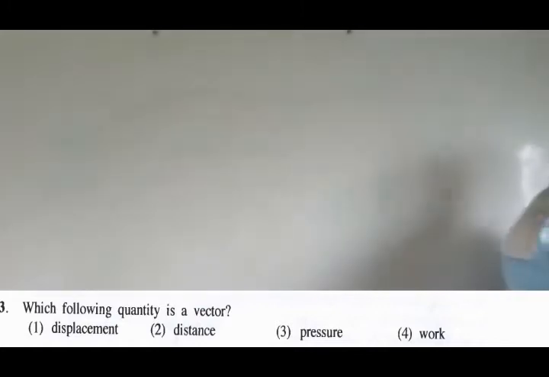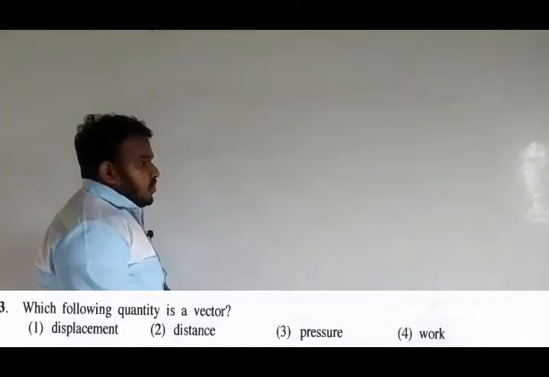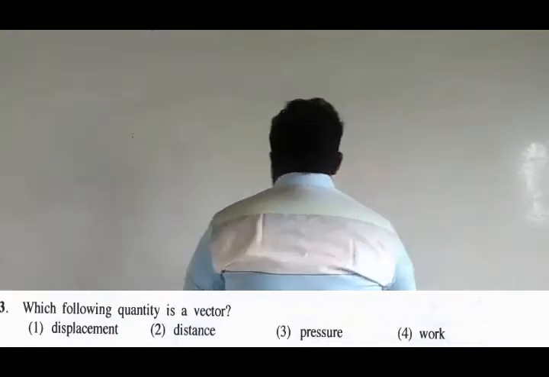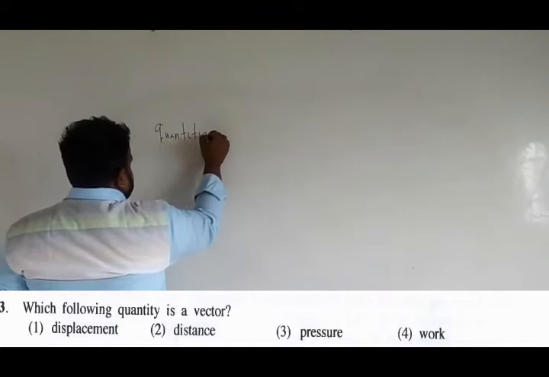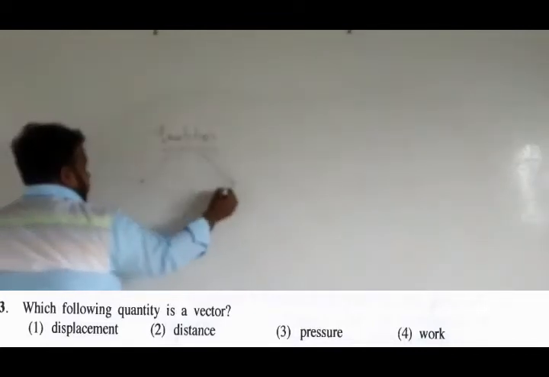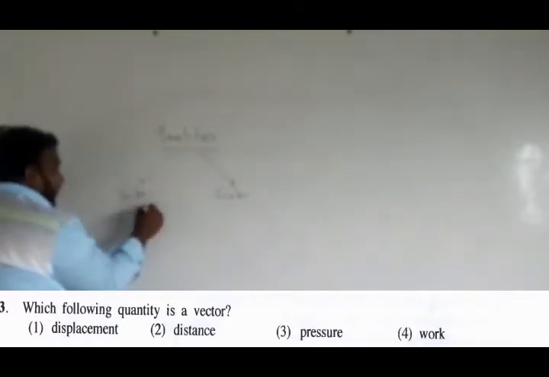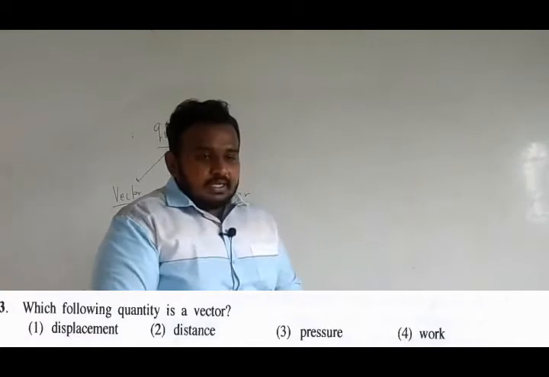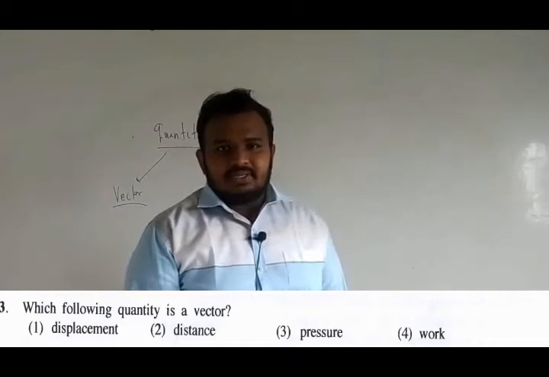Which of the following quantities is a vector? So we have studied about vectors and scalars. We have studied about vectors and scalars. So you people should know that, right? So quantities can be categorized into two, either vector or scalar. So vector means the quantity which requires magnitude and a direction for the description.